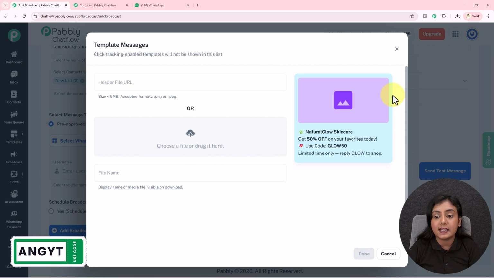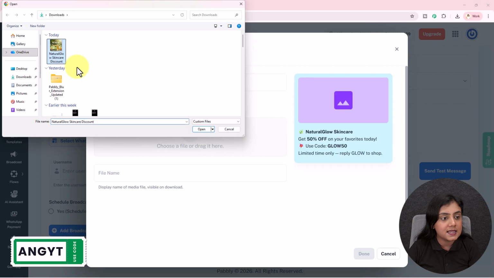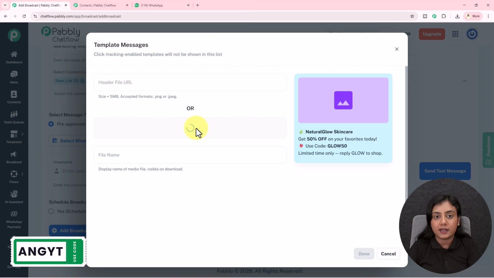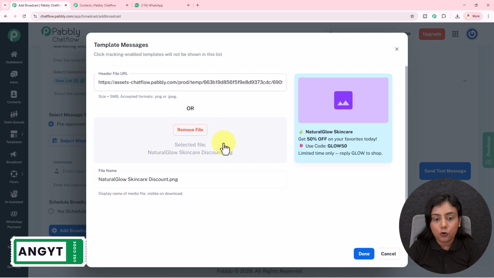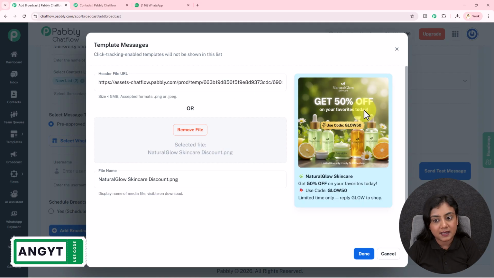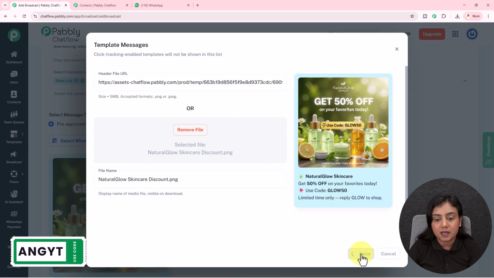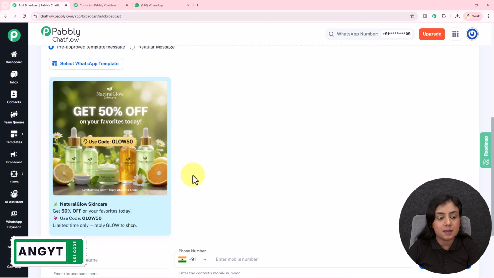Now while selecting, as I have created this image type template, we have to upload that image right here. For that I have created an image which I'm going to upload. This is the image. I will upload it. Open it right here, and as soon as I open it, you will see in this message the image is going to be updated. So let the image be added. Okay, you can see right over here the image is added successfully. This is a promotional image that I've generated. Then click on this done button, and as soon as I do that, this template has been added with the image.